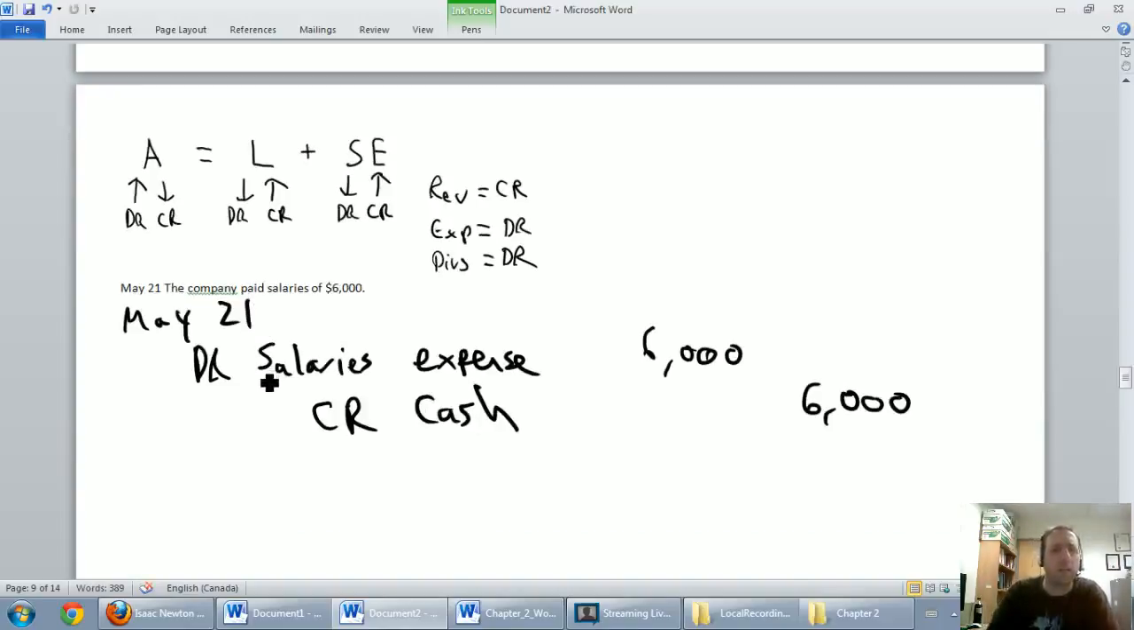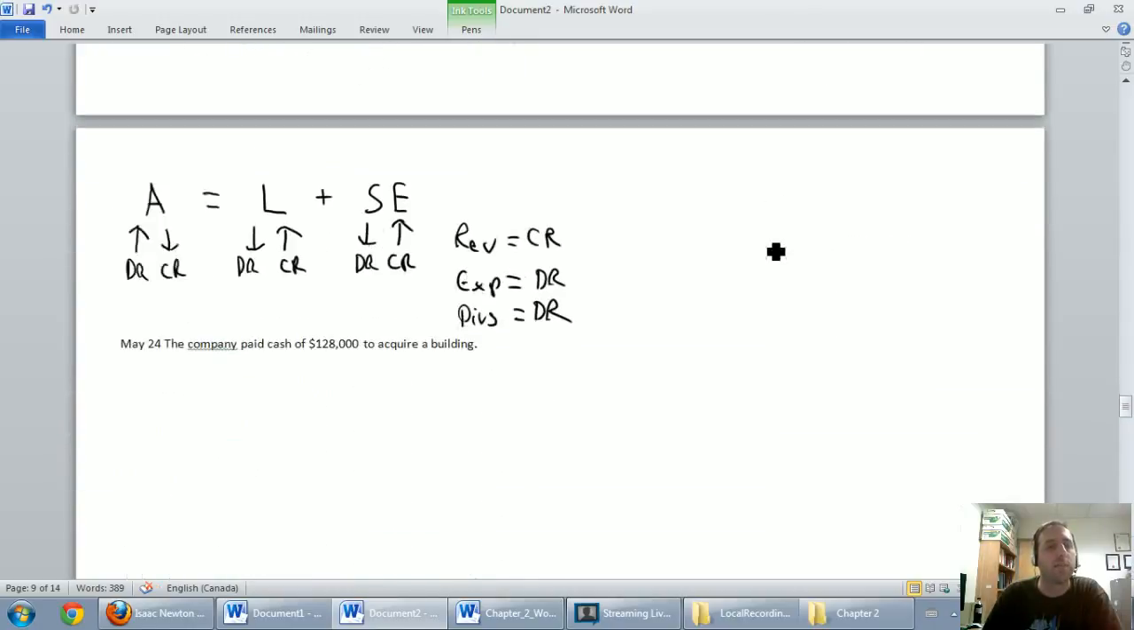Just a quick comment here. A lot of people get expenses and liabilities mixed together, and they do often go hand in hand. And as you practice more journal entries, you'll get a feel for when we're paying off a liability and when we're paying an expense. In this case, we're considering salaries to be an expense. Let's move on to the next.